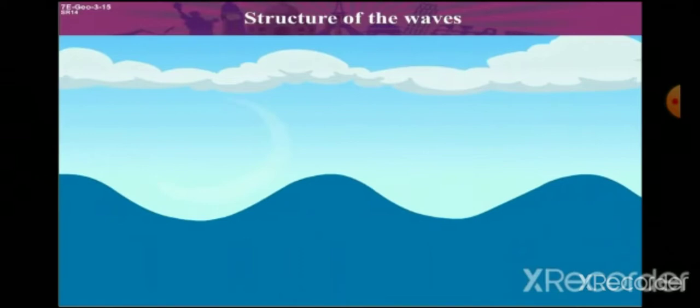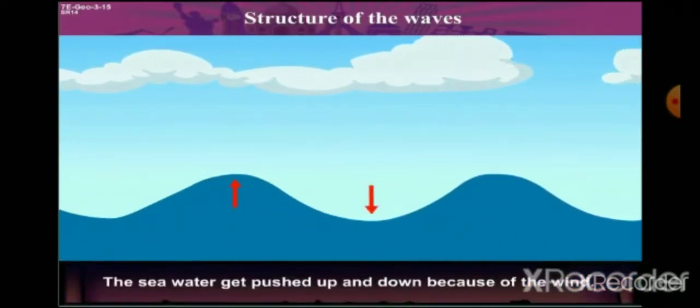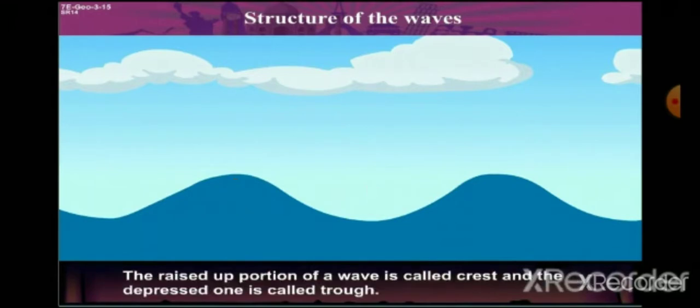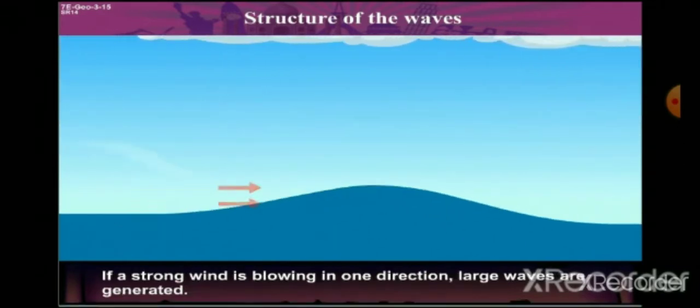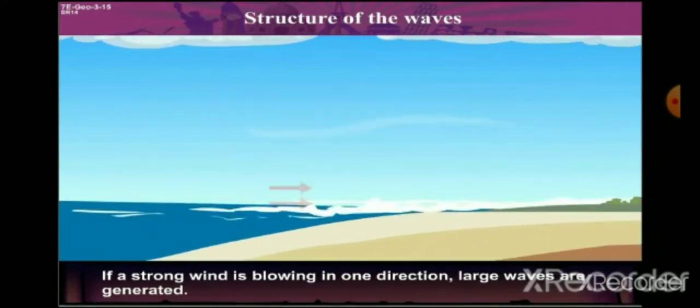Structure of the waves. The sea water gets pushed up and down because of the wind. The raised up portion of a wave is called crest and the depressed one is called trough. If a strong wind is blowing in one direction, large waves are generated.